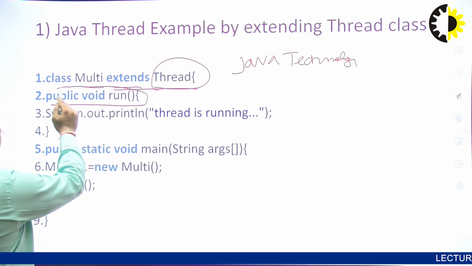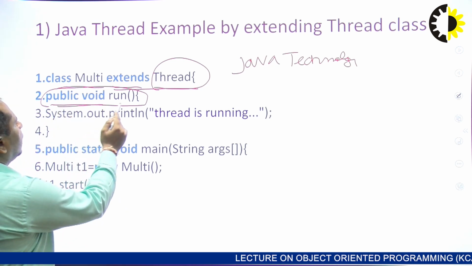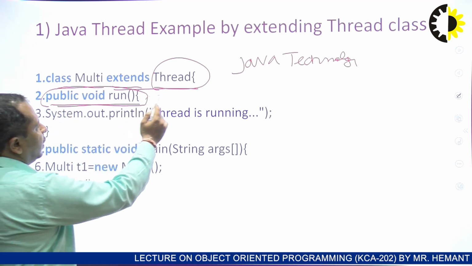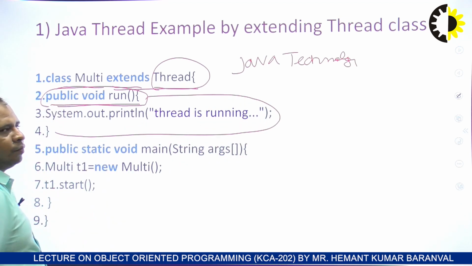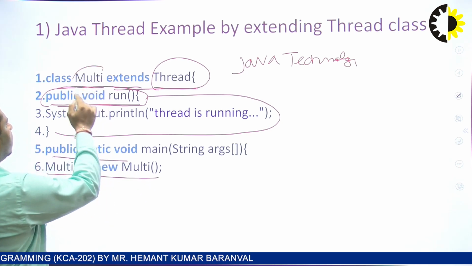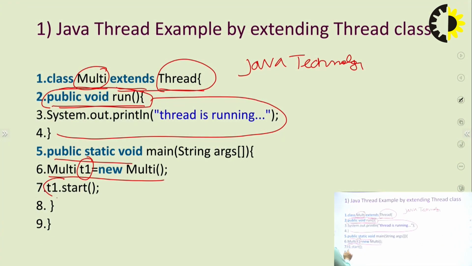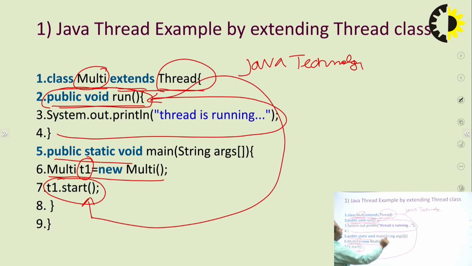If you want to create or perform multitasking in a Java application, we should use the run method, and in this run method we can write any logic or any program. In the main method, we create the object of our class, and using our object or reference variable, we call the start method. That means when we call the start method, it will invoke the run method, and the run method will execute from top to bottom.